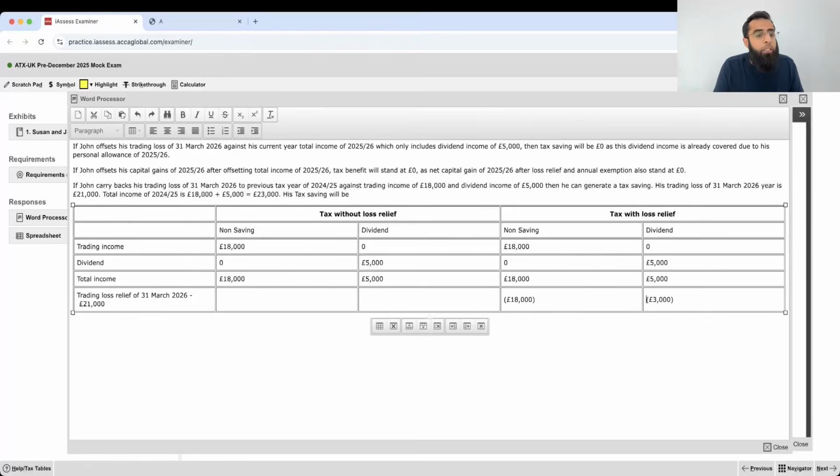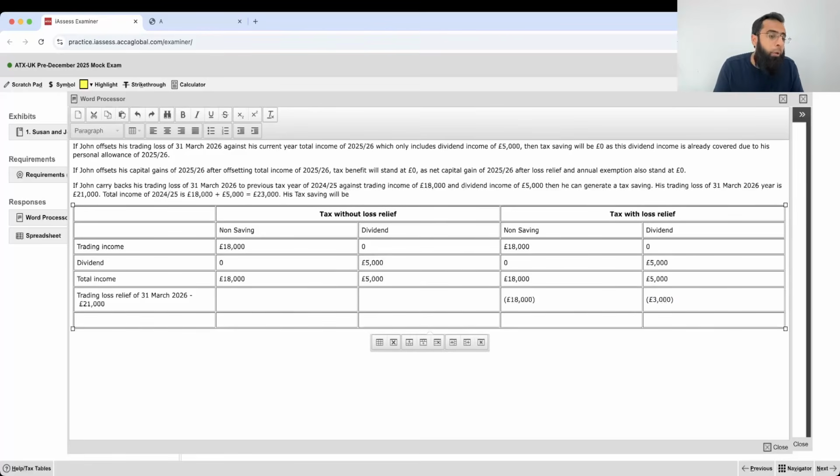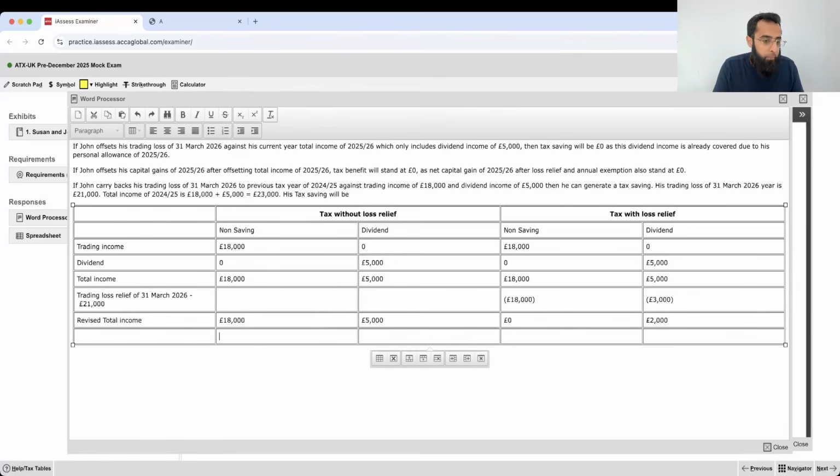Yes, I will repeat the things again. So revised total income: here it remains the same at 18,000 and 5,000, and here it falls to 0 and 2,000.